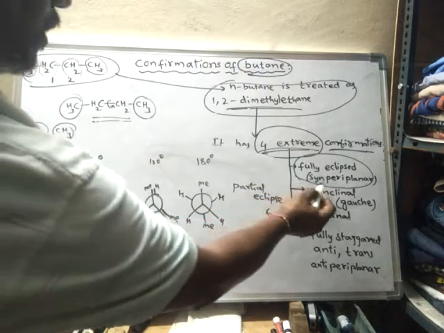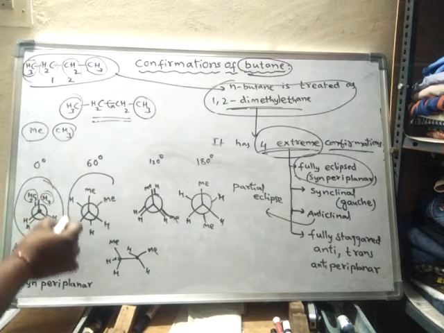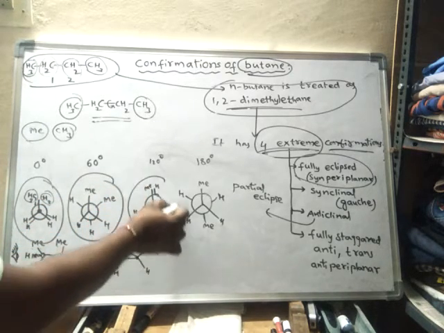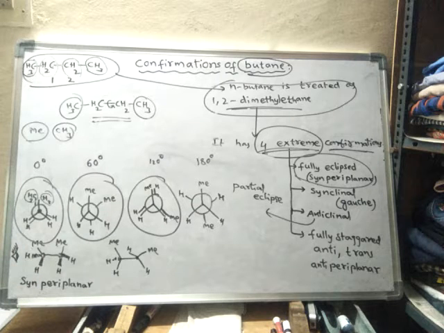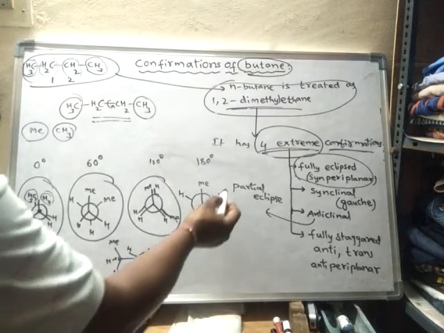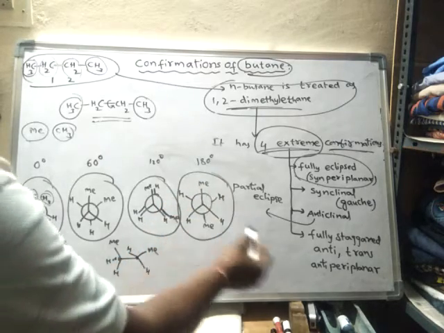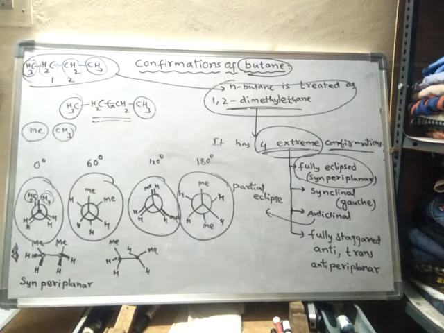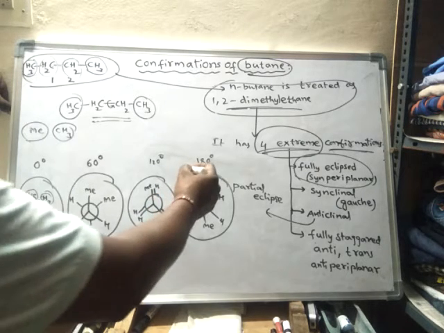This is syn periplanar, this is synclinal, and this is anticlinal or else partial eclipse. Synclinal is also called gauche, and this is called fully staggered. This is fully staggered, or else anti, or else trans, or else simply anti-periplanar. Okay, this is the most stable structure.